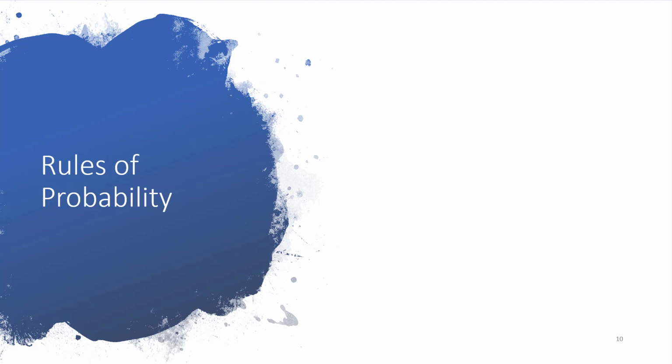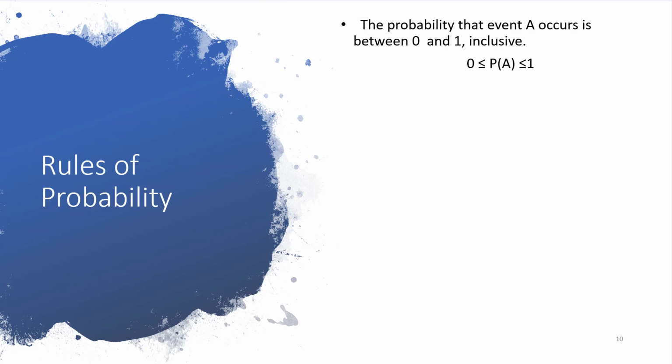But whether frequentist or subjective probability, probability follows a set of rules. The probability that event A occurs sits somewhere between 0 and 1 inclusive. Can be written this way: 0 less than or equal to probability of A less than or equal to 1. And we know that the sum of the probabilities of all potential outcomes is 1.